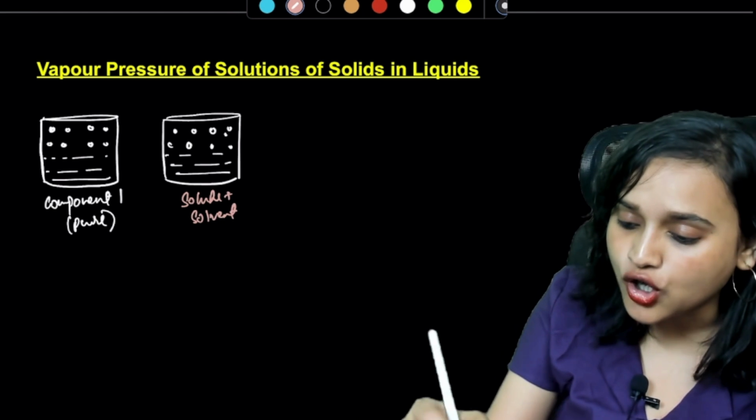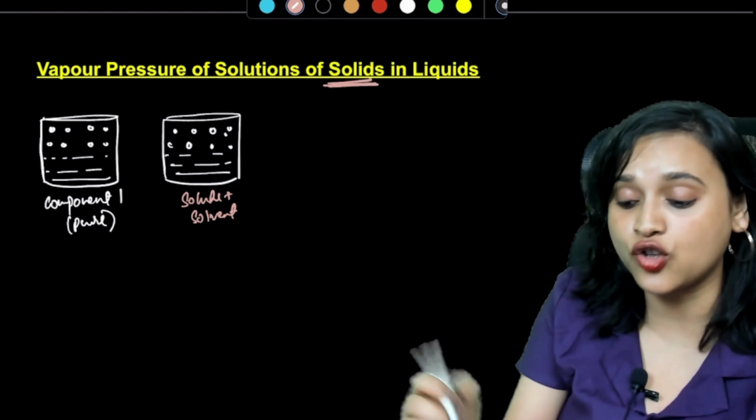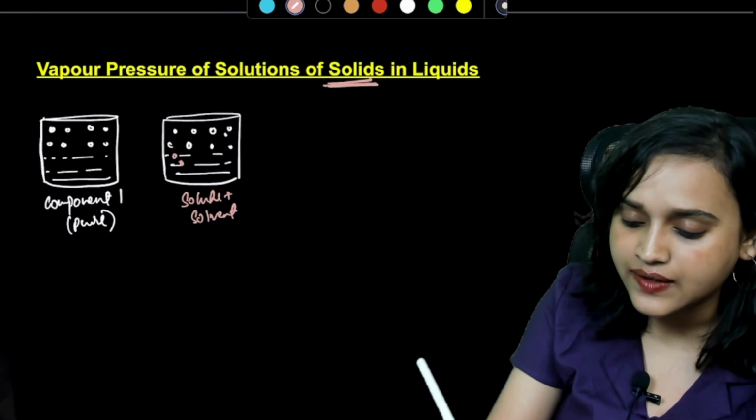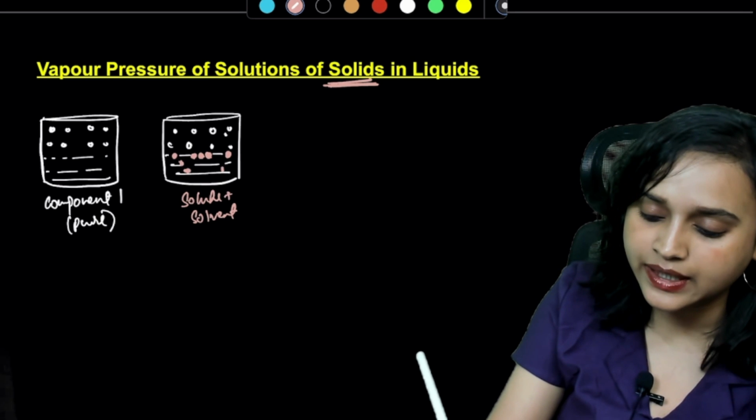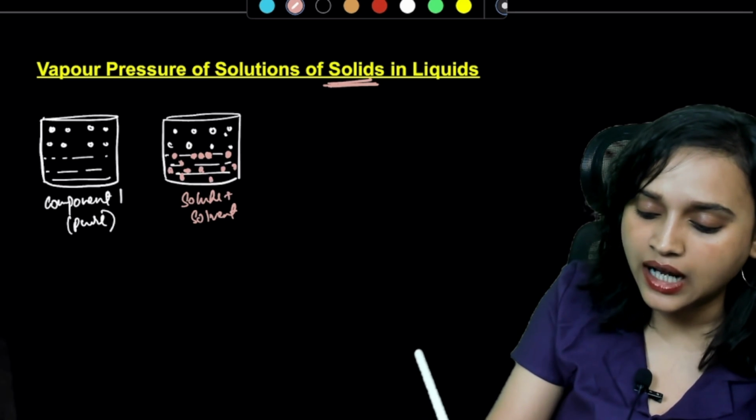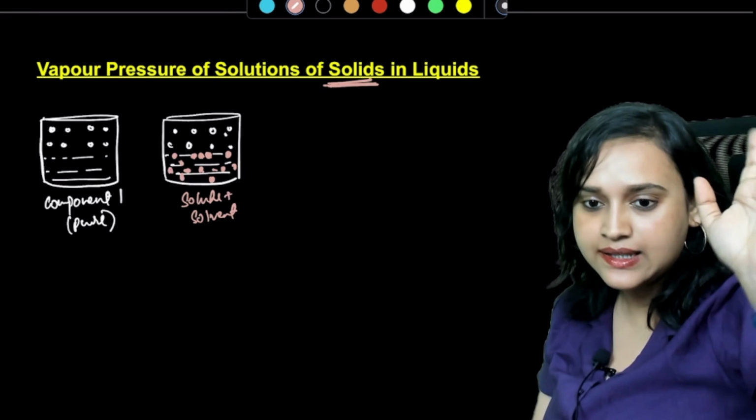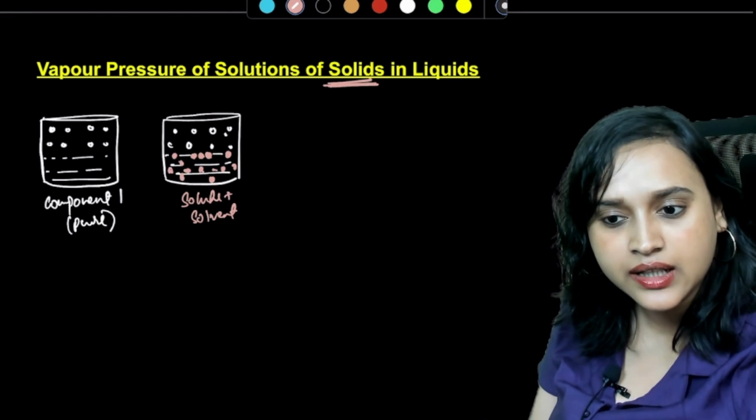And my solute this time, everybody take a look at it, it's a solid. That means here I have some amount of solid as well. This pink color is your solute. Does that work, everybody? Great.